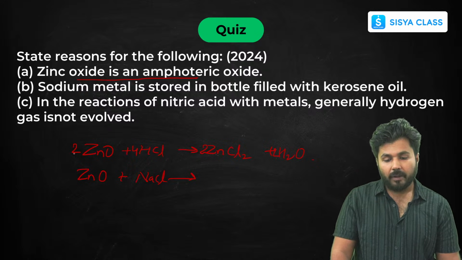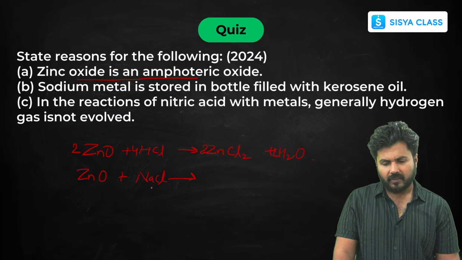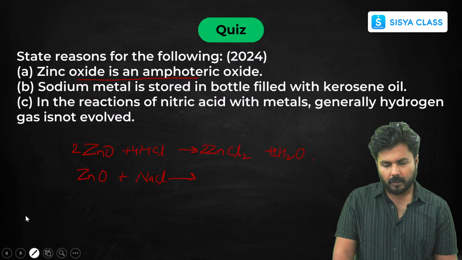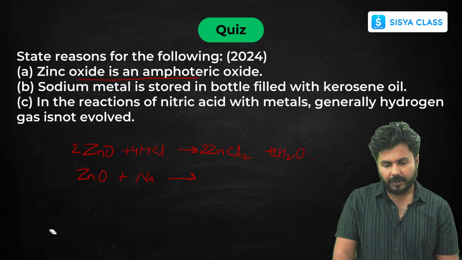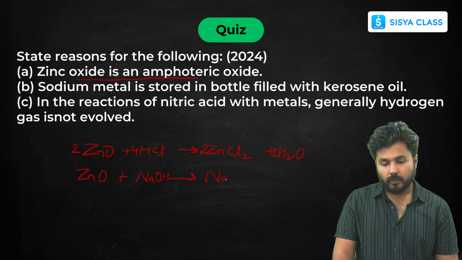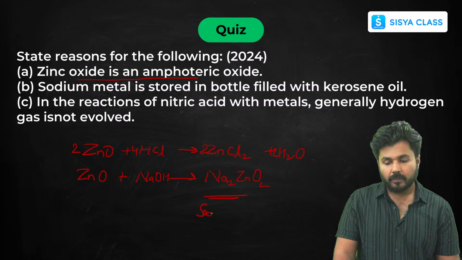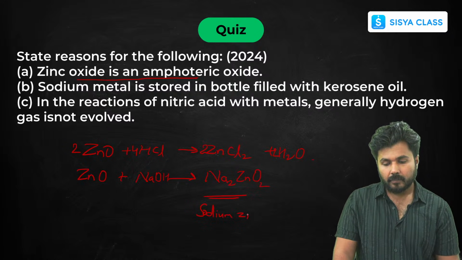Now if I see the base reaction, then with NaOH, it will form Na2ZnO2, sodium zincate, along with hydrogen.